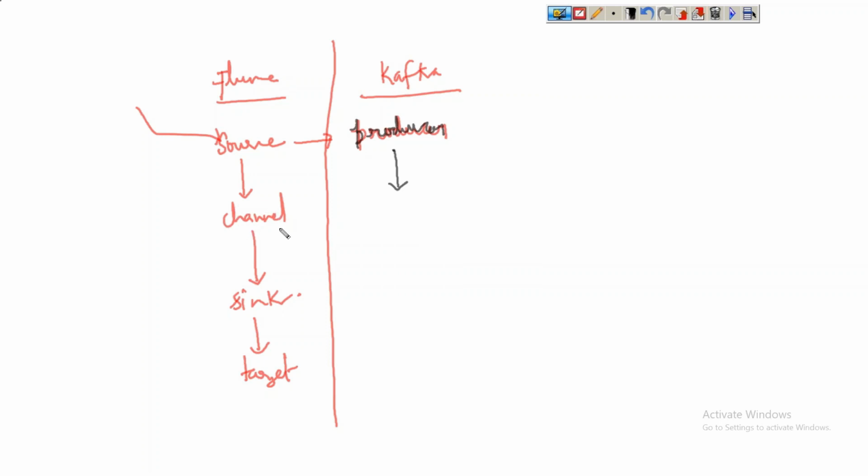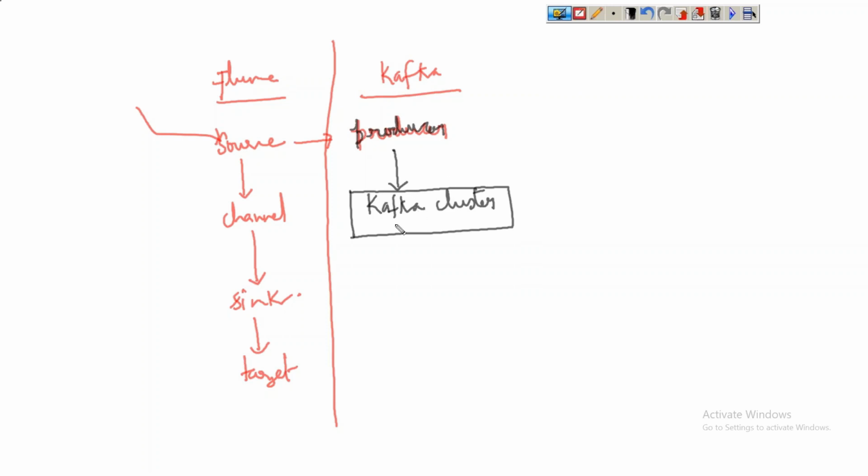We are using intermediate storage as a channel, and here we call it a Kafka cluster. This is where the data is going to be stored. So the producer will pull the data from external sources and write it into the Kafka cluster.